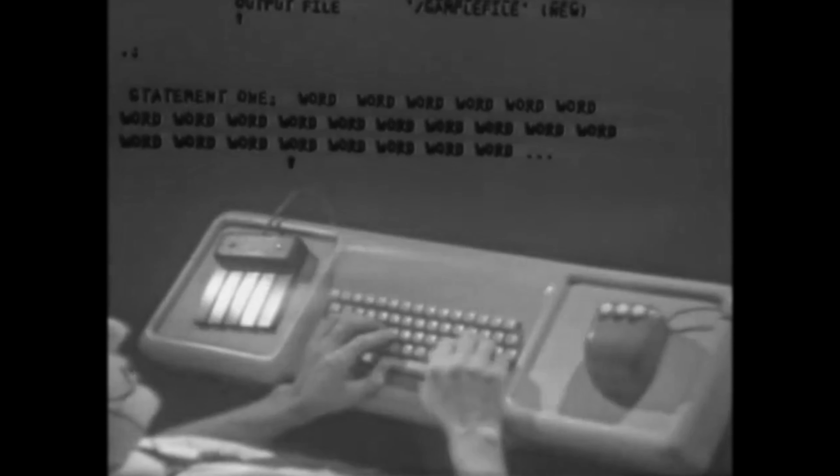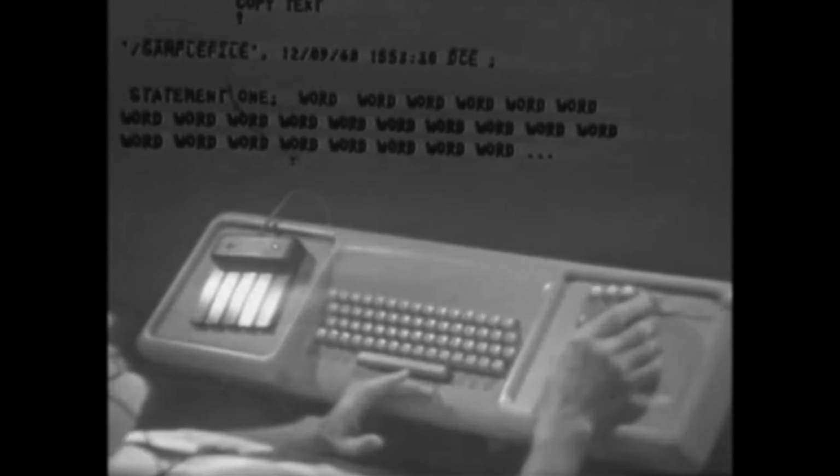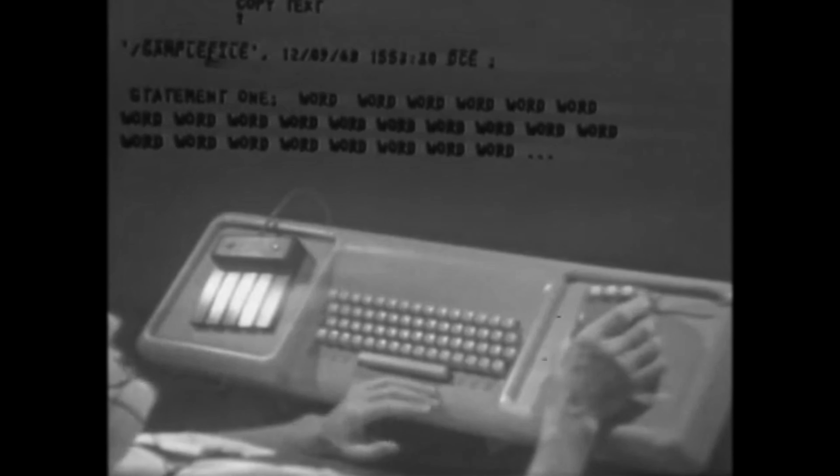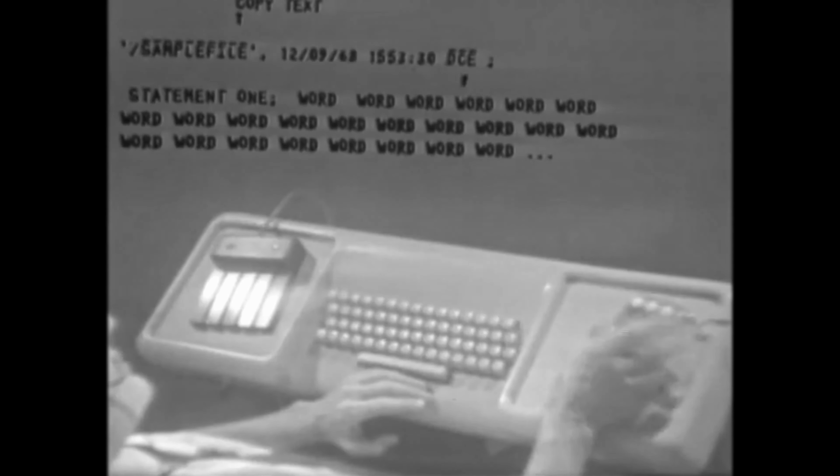and then I'd say, well, this is going to be more important than it looks. So I'd like to set up a file. So I tell the machine, all right, output to a file. And it says, well, I need a name. I'll give it a name. I'll say it's sample file. And I'll say, please output it. It says it did. And then it comes back automatically with an origin statement or header telling me the name of the file and the date and the time and who established it.